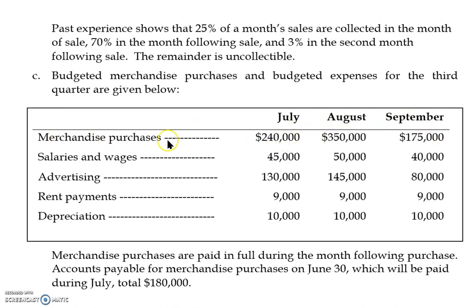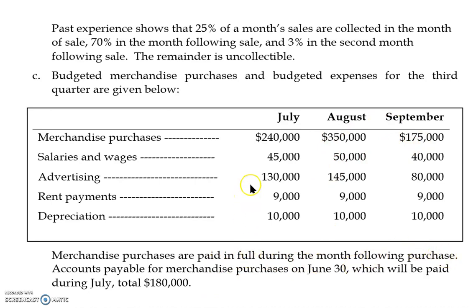Merchandise purchases, salaries and wages, advertising and rent payments are all cash outflows, whereas depreciation is just an accounting expense. The merchandise purchases are paid in full during the month following purchase.